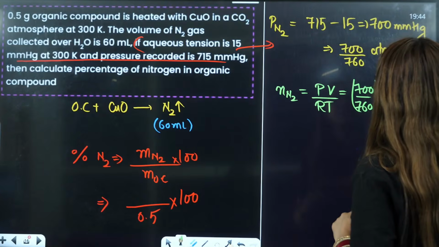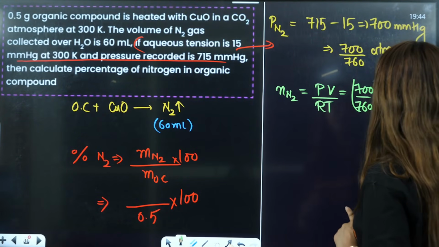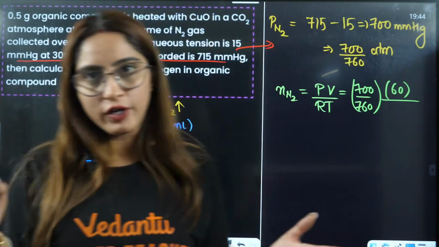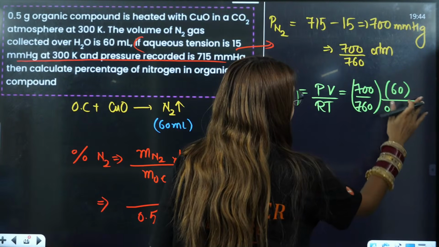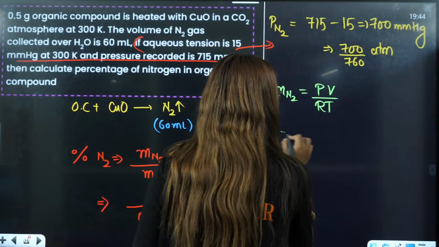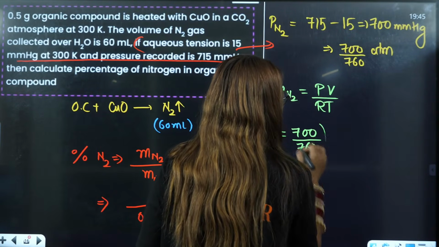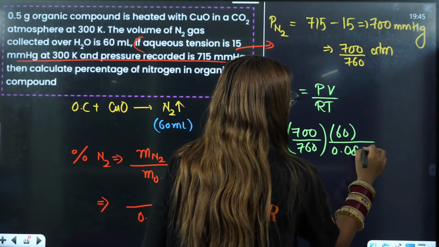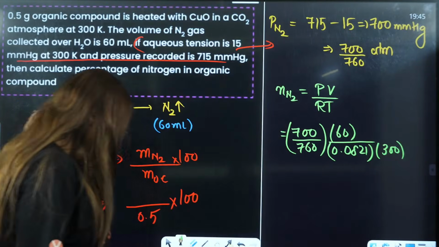Volume is given to be 60, right? Here it is R. What is the value of R? If it is in joules, then it will be 8.314. Here it is in atmosphere liter, so I will just write it here: 700 by 760, this is 60, and this is 0.0821. Temperature is given to be 300.